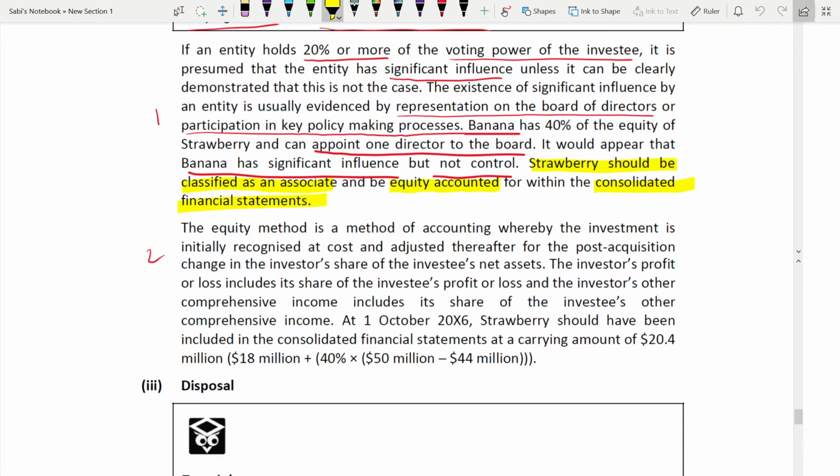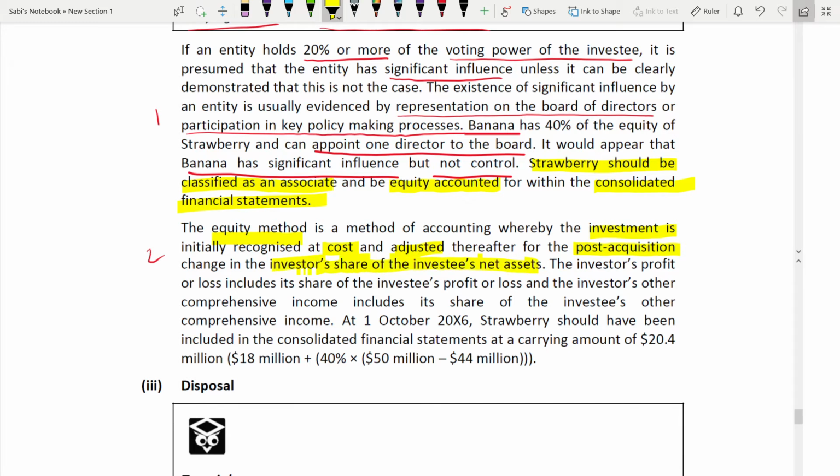So the second paragraph: the equity method is the method of accounting whereby the investment is initially recognized at cost. You are mentioning the equity accounting, and it's important that you mention what equity accounting is all about, without the calculation; the calculation you will understand also. So the equity method is a method of accounting whereby the investment is initially recognized at cost and adjusted thereafter for the post-acquisition change in the investor's share of the investee's net assets.